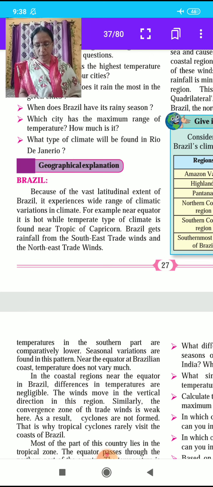Here, students, geographical explanation of Brazil. Because of the vast latitudinal extent of Brazil, it experiences a wide range of climatic variation, different types of climates. For example, near the equator it is hot, while temperate type of climate is found near the Tropic of Capricorn. Brazil gets rainfall from the southeast trade winds and northeast trade winds.